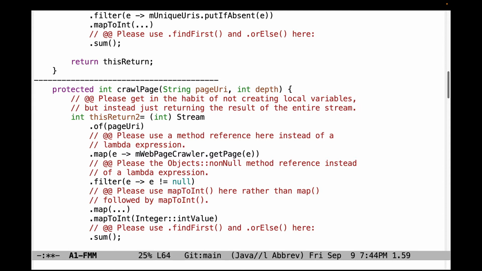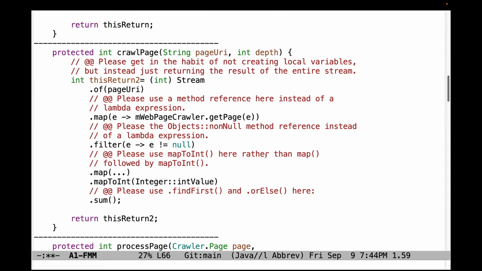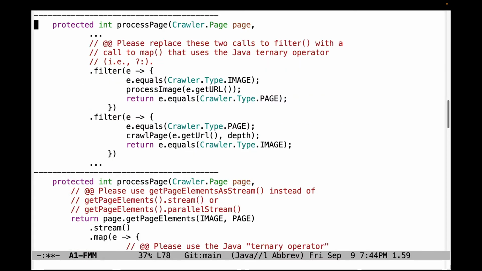Please use a method reference here instead of a lambda expression. Please use the Objects::nonNull method reference instead of a lambda expression. It's more concise and easier to read. And also here, please use mapToInt rather than map followed by mapToInt with Integer::intValue. And also, please avoid the use of sum. Instead, use findFirst and orElse.